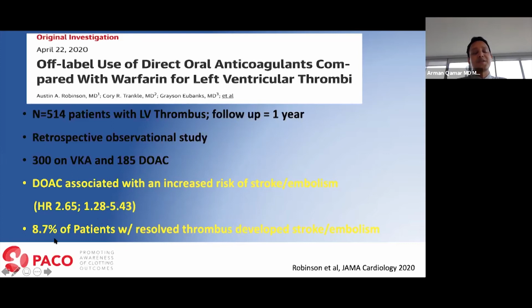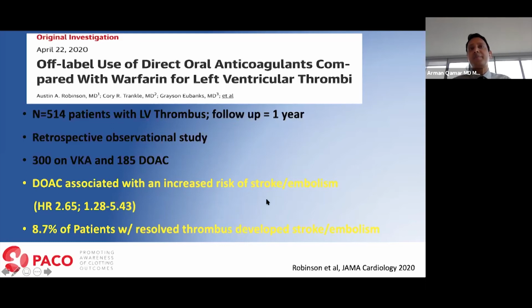Now, what they also found was that 8.7% of the patients who on imaging were found to have a resolved thrombus also developed stroke or embolism, which again brings into attention that there are 2 important take-home messages from this slide. They raise concern that maybe DOACs don't do as good of a job in preventing stroke compared to warfarin in patients with LV thrombus.